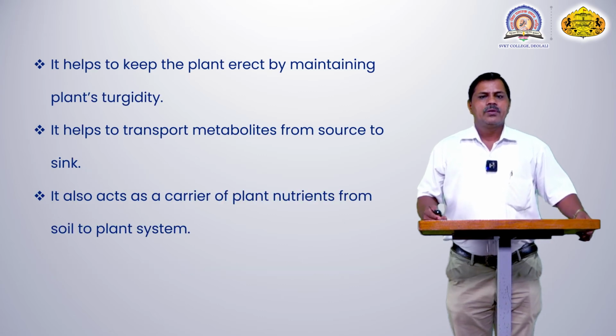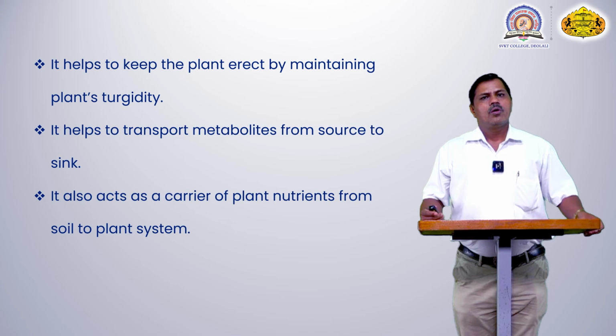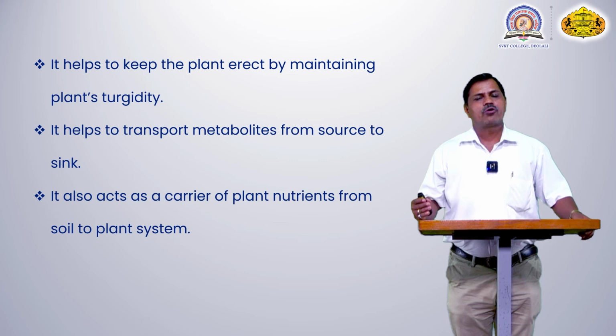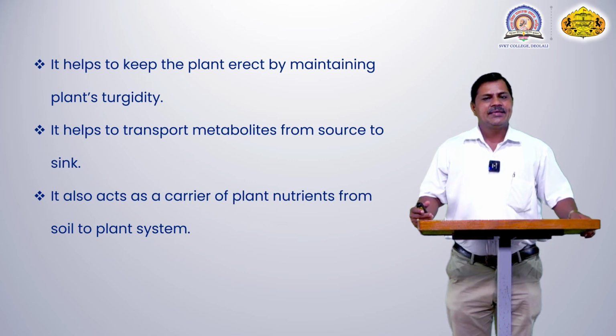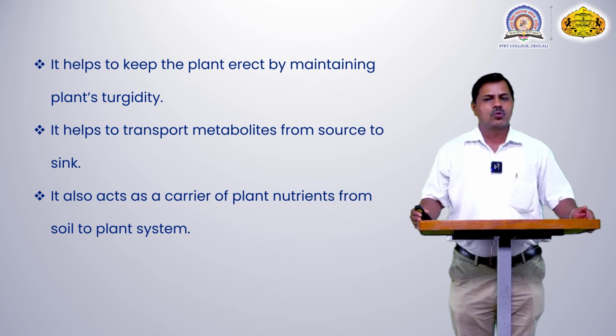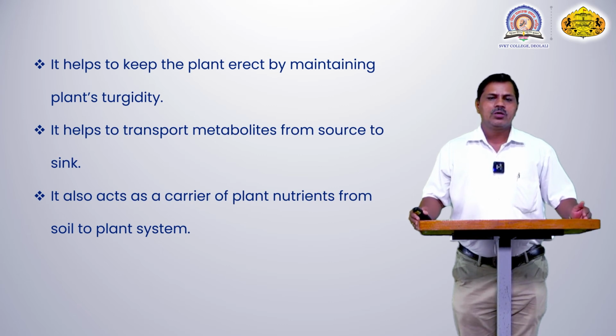It helps to keep the plant erect by maintaining plant turgidity. The plant can stay upright in position, and each and every cell has about 70 to 90 or 95% water. This water is very useful for turgidity, so the plant can stay upright and straight in position. This is the major role of the water molecule, and the plant stays upright permanently.